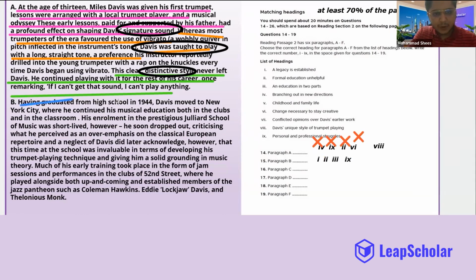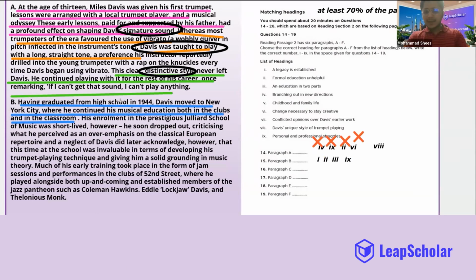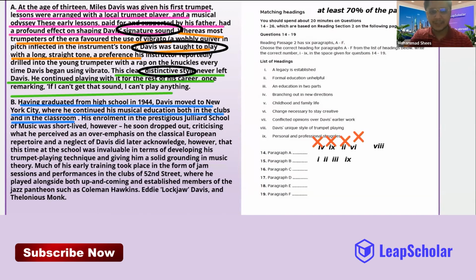Having graduated from high school in 1944, Davis moved to New York City, where he continued his education both in the clubs and in the classroom. Guys, after reading the first sentence, what can you figure out? Education. And at how many places did he get his education? 2 places, right? I could see that both words are very important, both in the clubs and in the classroom. Anyway, that's what I figured out after reading the first sentence.